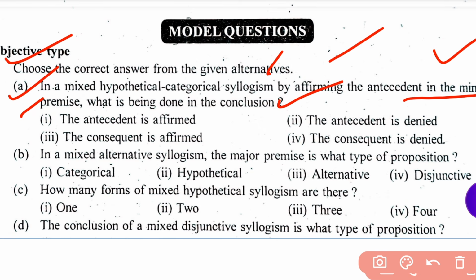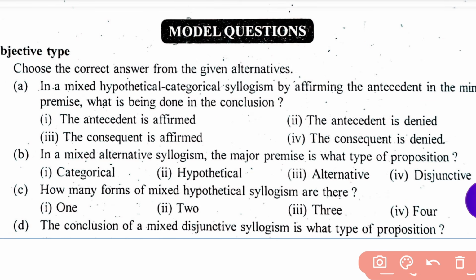This question is about what to do in the conclusion. Four options before you. The antecedent is affirmed. The antecedent is denied. The consequent is affirmed, and the consequent is denied. Choose the right answer. And your right answer is option 3. The consequent is affirmed is the right answer. Okay. Next.